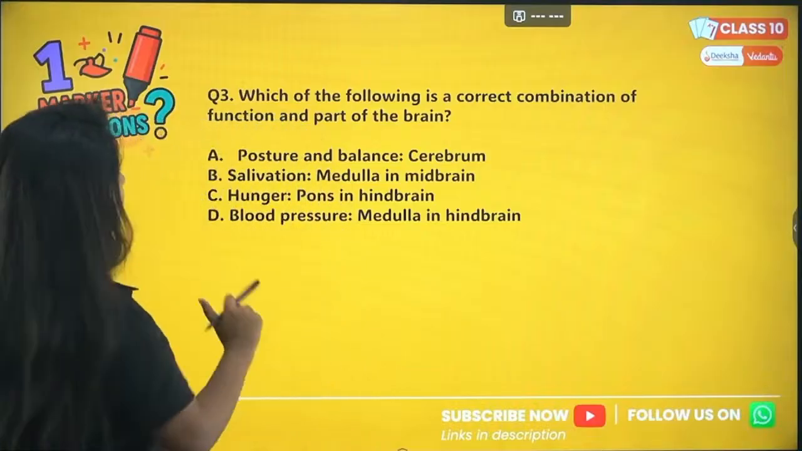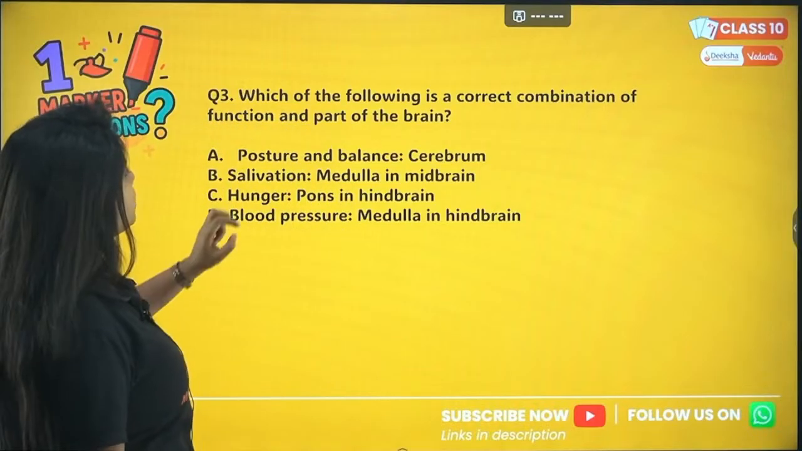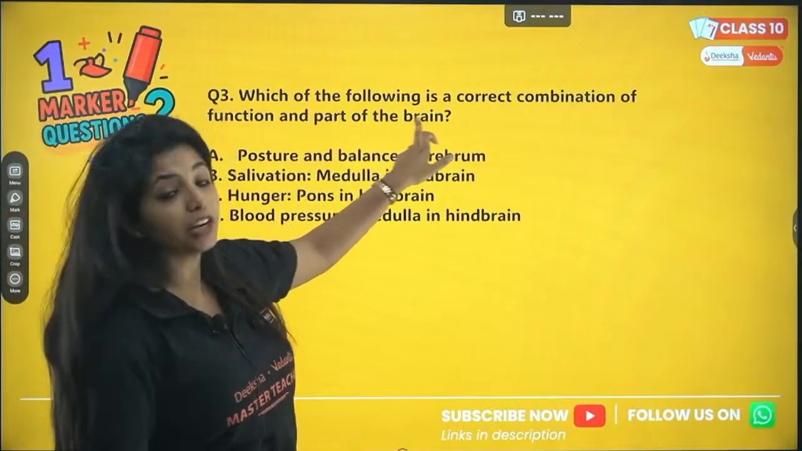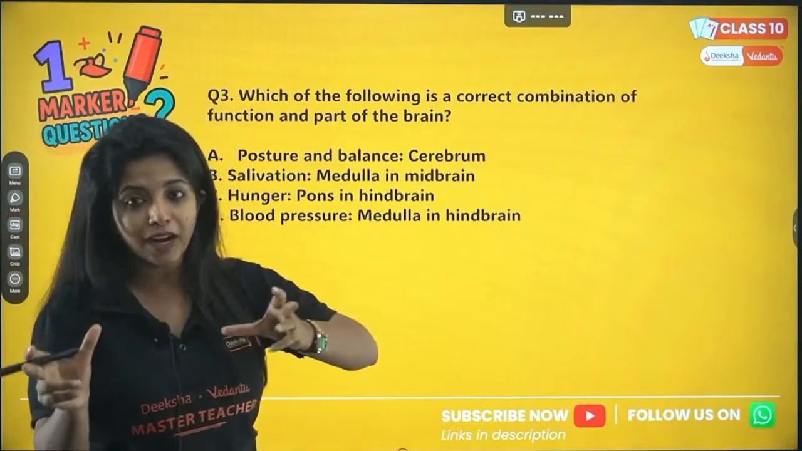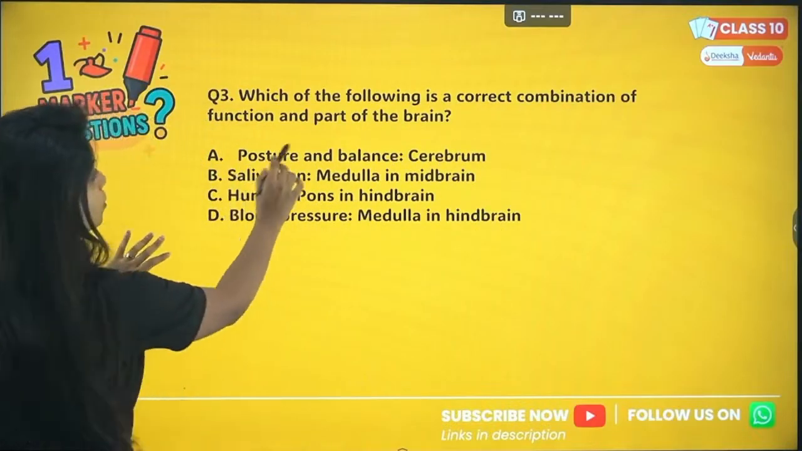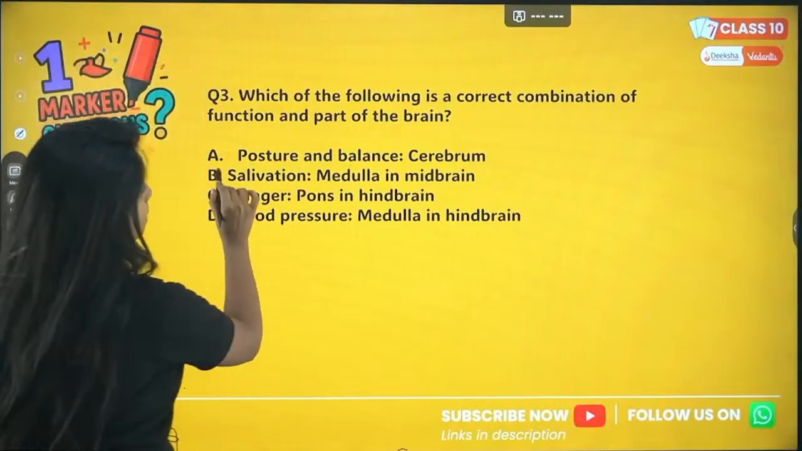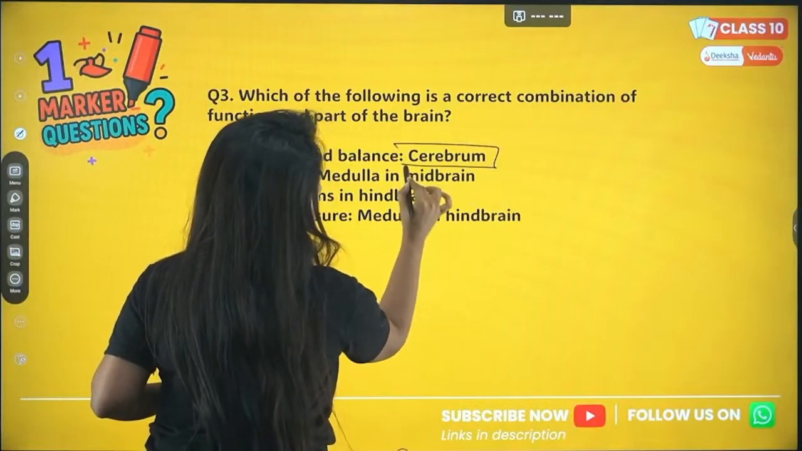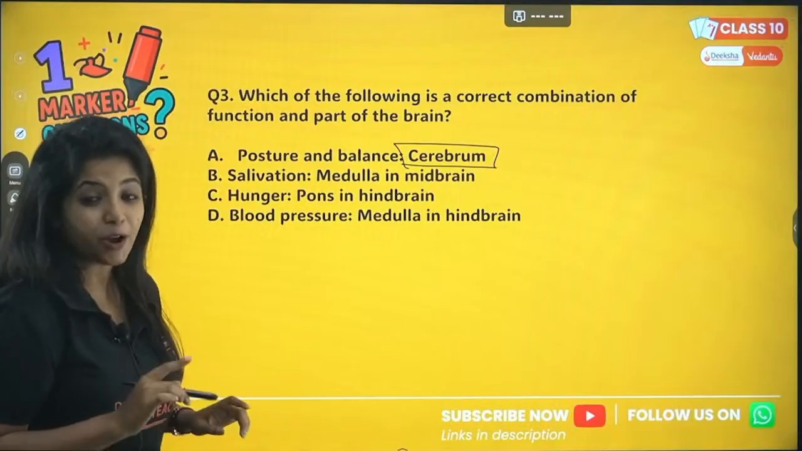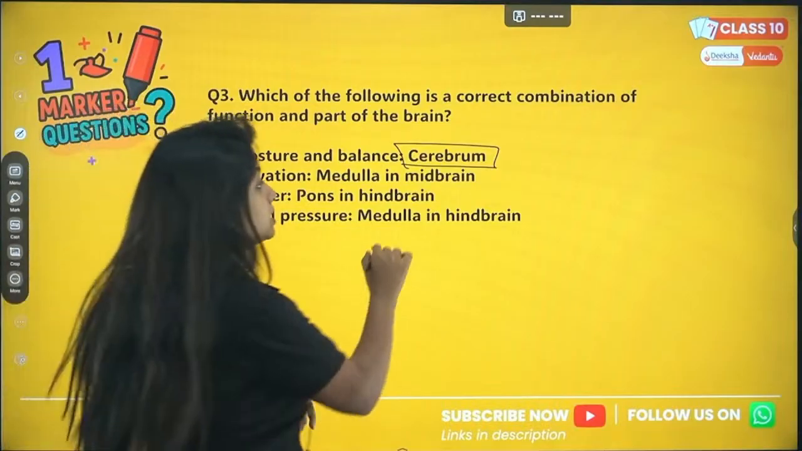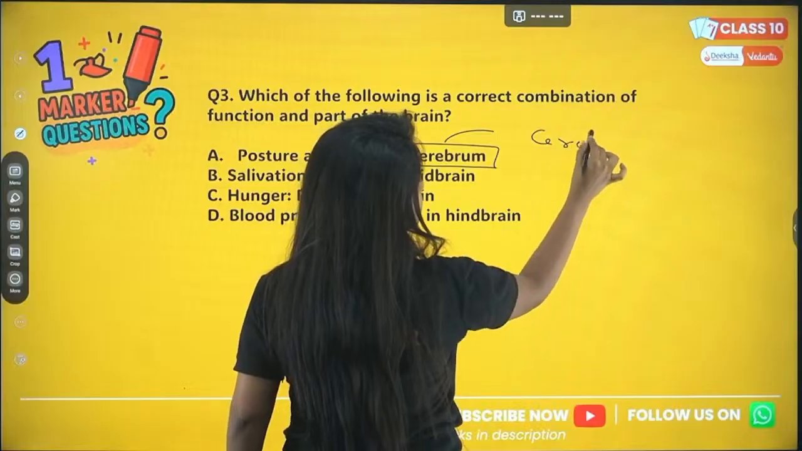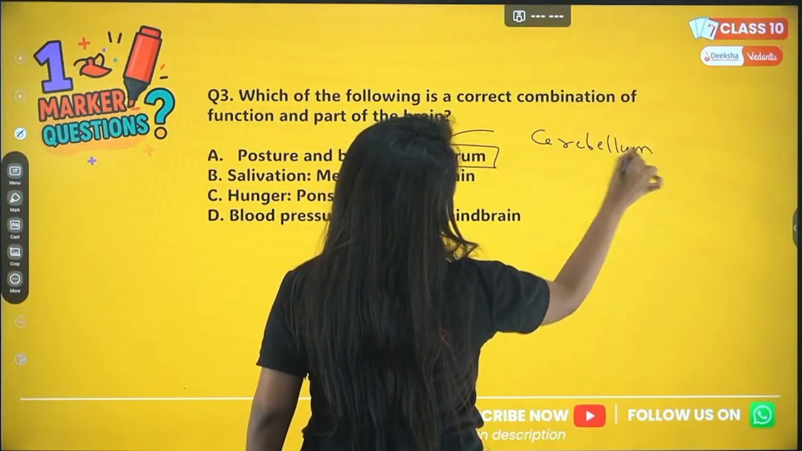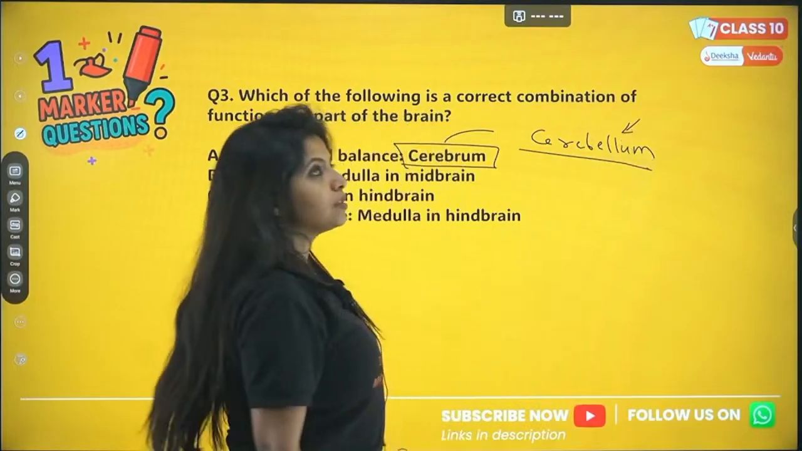Okay, so which of the following is a correct combination of function and part of the brain? The function and the part of the brain should match. Posture and balance, cerebrum? No, posture and balance is done by the cerebellum. Always remember, cerebellum has 2 L's, which looks like this.